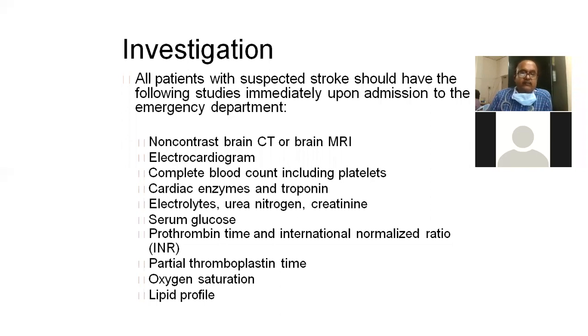But in that, the importance of the CT is it will exclude hemorrhagic stroke immediately. If hemorrhage is there, certain drugs you are not supposed to give, particularly antiplatelet drugs, they are contraindicated in hemorrhagic stroke because there will be hypertension. You are supposed to treat the hypertension properly. In case of ischemic stroke, which is due to either thrombosis or embolism, you have to give certain drugs. That's the golden period.